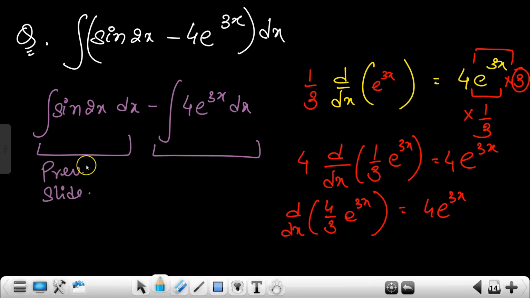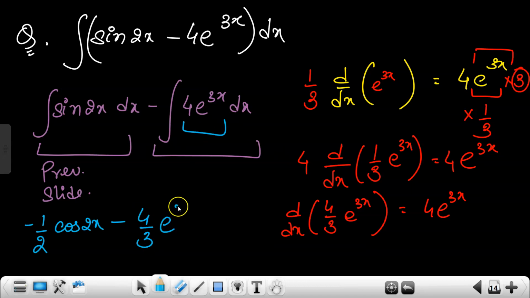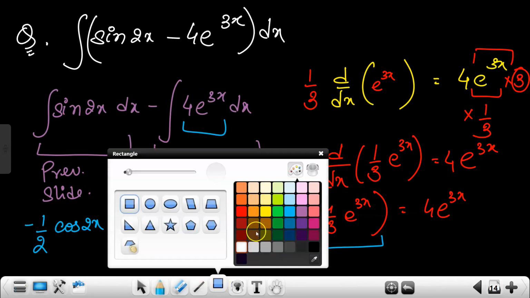So for the first one, for sin 2x we get minus half cos 2x, like this only it was there, and the minus sign is already there. And for this part we have 4 by 3 e to the power 3x. We need to write this one which is there in the differentiation, plus c. So this will be our answer.